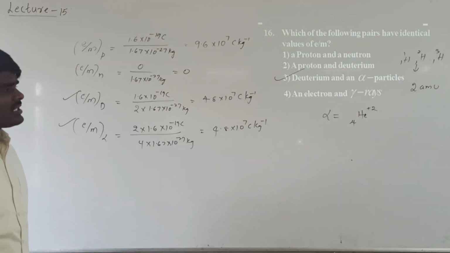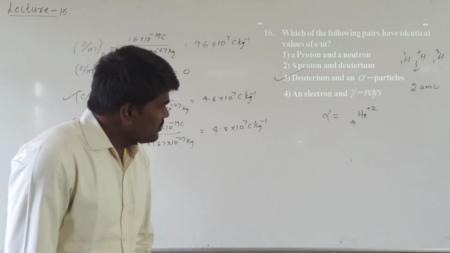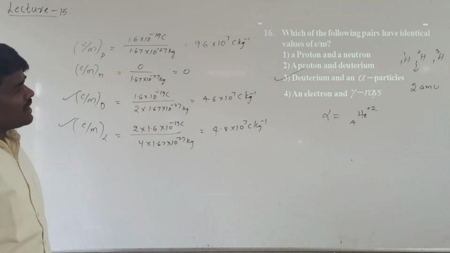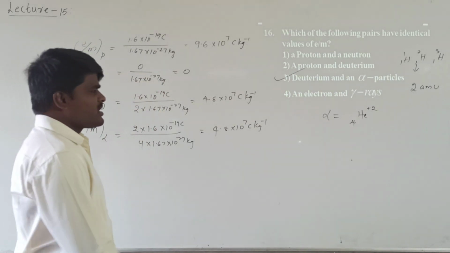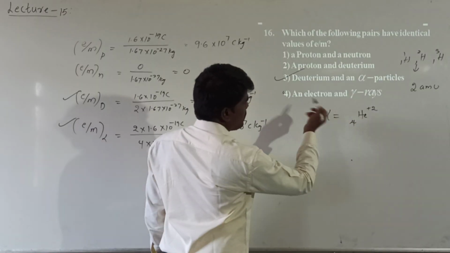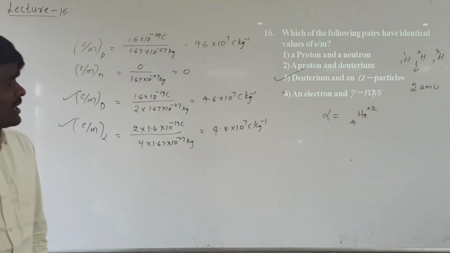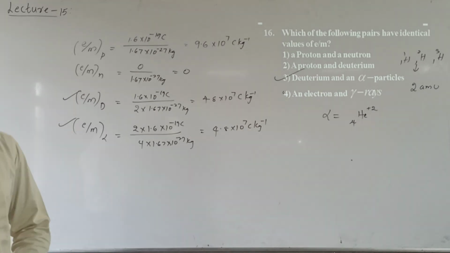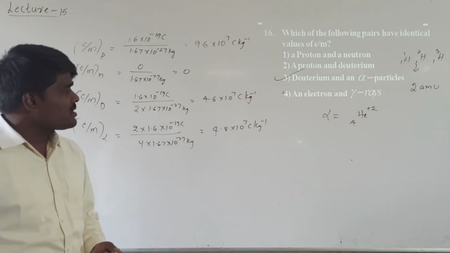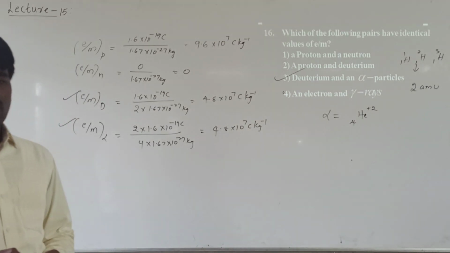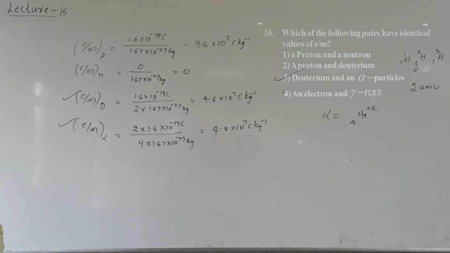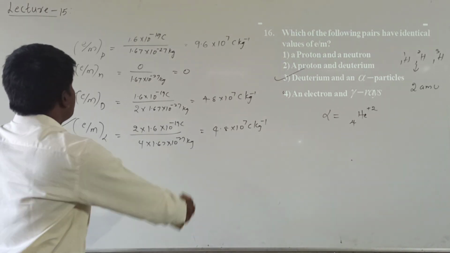The electron and gamma rays, their charge to mass ratio is not equal. You need not calculate it. If you want to, you can verify it by calculating using this process. So the answer will be: deuterium and alpha particle charge to mass ratio will be similar. This is how you have to calculate or compare the charge to mass ratio of any given two particles. Hope it is clear.